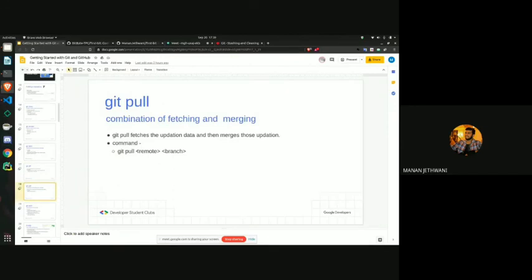When you use git pull, you usually mention from which remote and which branch you want to pull your code. You could just use git pull only, but by default it would go to the remote and master branch and pull and merge those into our local master. You need to understand that git pull is actually the combination of fetching and merging. Just mention the remote repo in the command, and it will fetch changes and merge those changes.